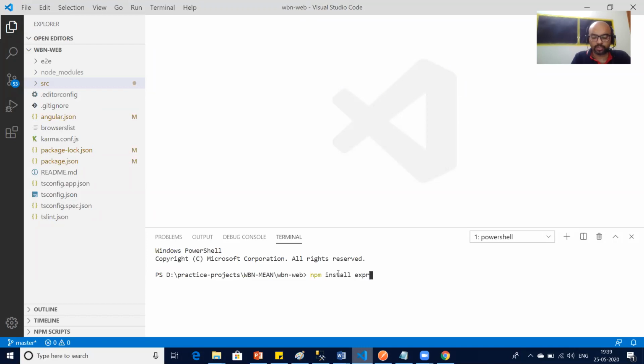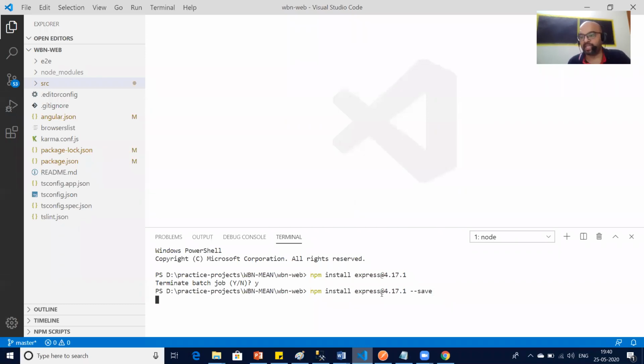Install express at the rate version, --save. Now at this point I wanted to explain this as well, what is the meaning